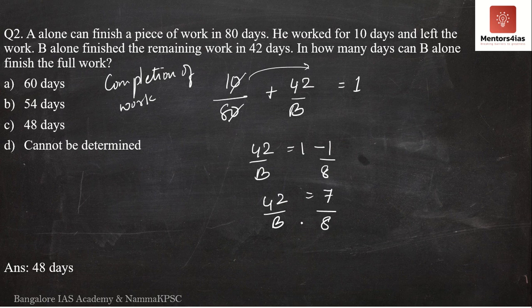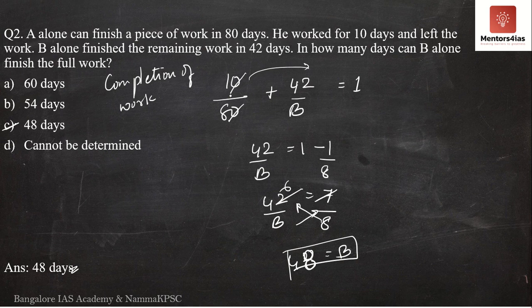7 6 are 42. I take 8 here. I take B here. 8 6 are 42 is equal to B. What was the answer? Sorry, 8 6 are 48. My mistake. 8 6 are 48. What was the answer? Nothing but 48 days. How many seconds do you think you need for this? 10 seconds at max, but provided you understand how you get this particular method.